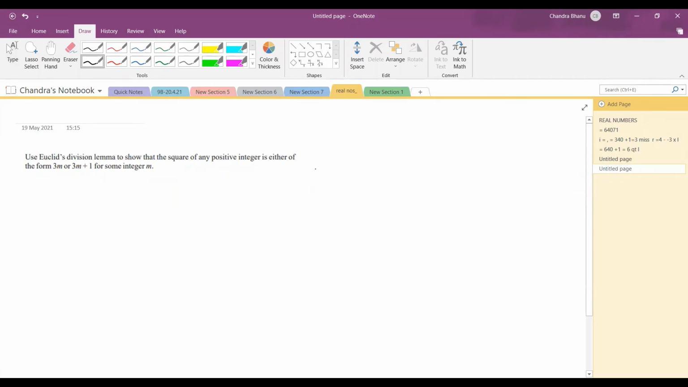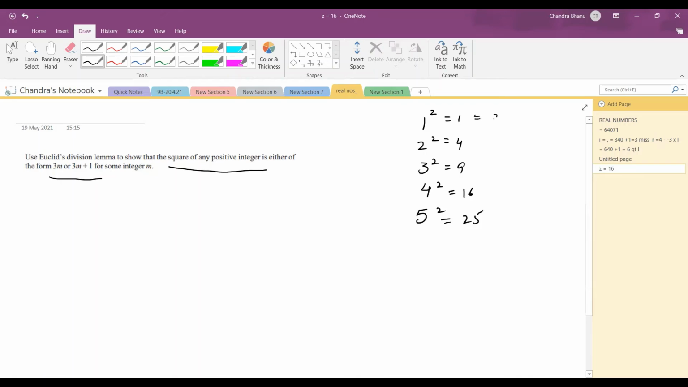Let's understand another important question of Euclid's division lemma, in which we need to show that the square of any positive integer is either of the form 3m or 3m plus 1. First, let's understand it with the help of examples. It is saying square of any positive integer, so I am taking a few positive integers, till 5. So this is 1, 4, 9, 16 and 25.